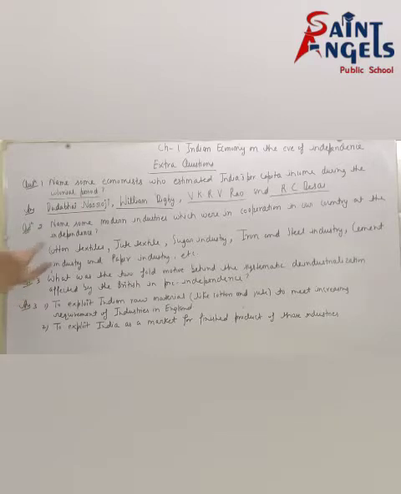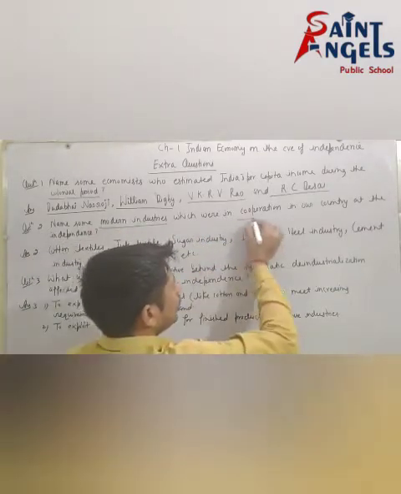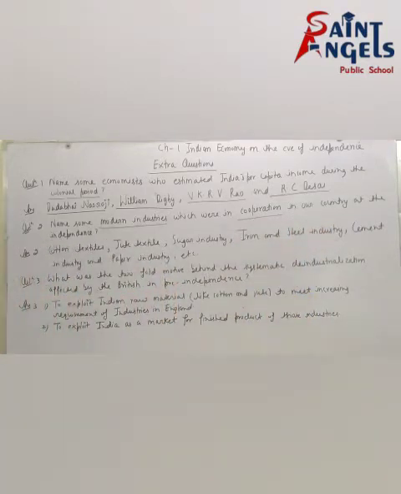See the next question. Name some modern industries which were in operation in our country at the time of independence. This question is talking about the time of independence.